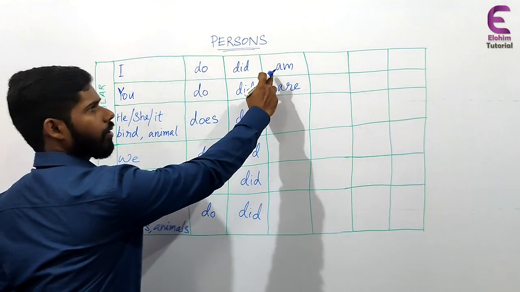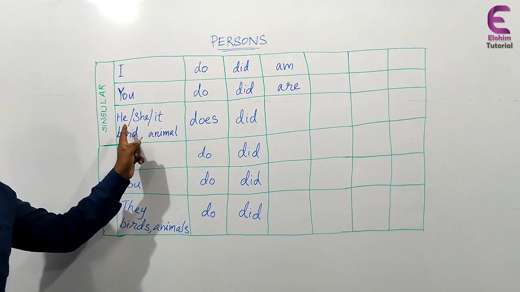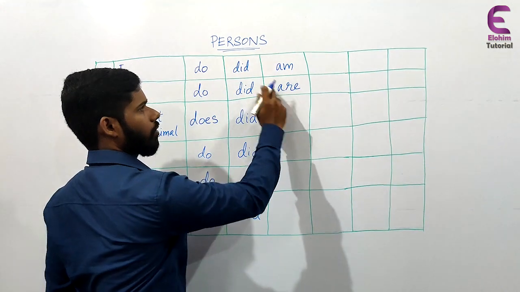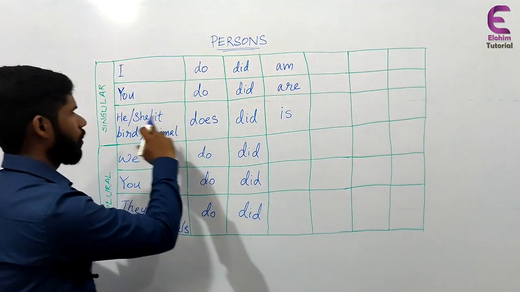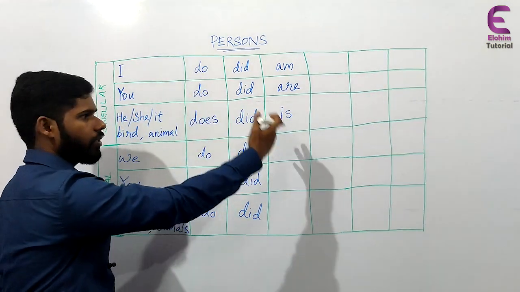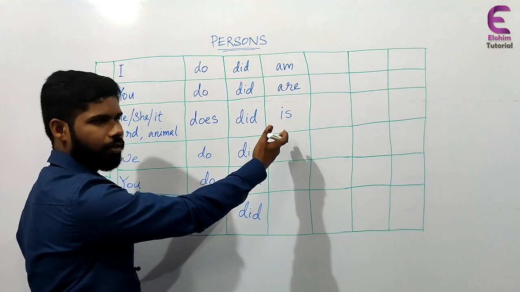Just like I am, you are. Then when we come to third person singular, it will not be am or are, it will be is. He is, she is, it is, a bird is, animal is.